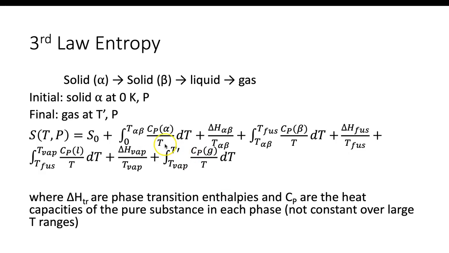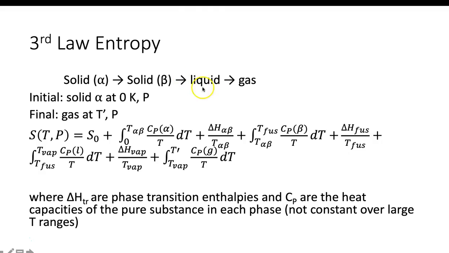Okay, so let's take a general example. I'm not going to do the specifics. We start at 0 Kelvin. The solid is in some form alpha. Let's say at some temperature, it undergoes a phase transition from this solid phase to this solid phase, beta. So it changes the crystalline environment.